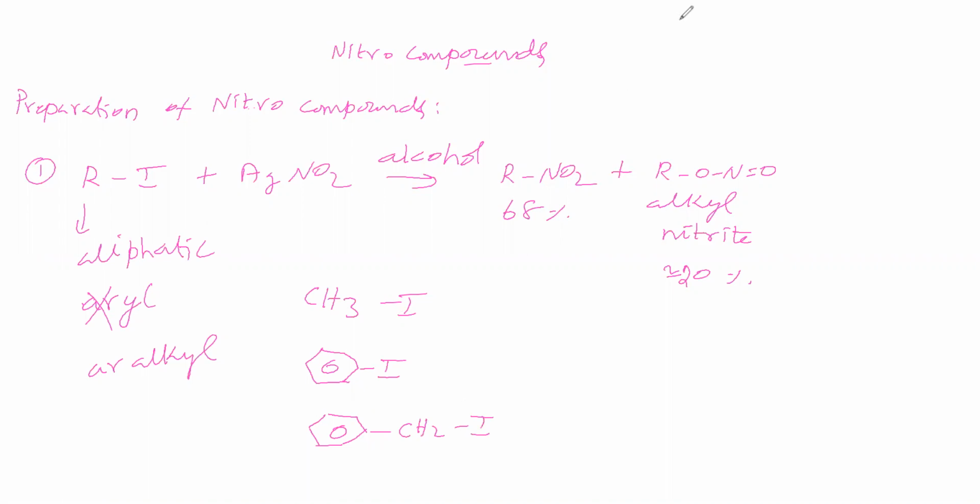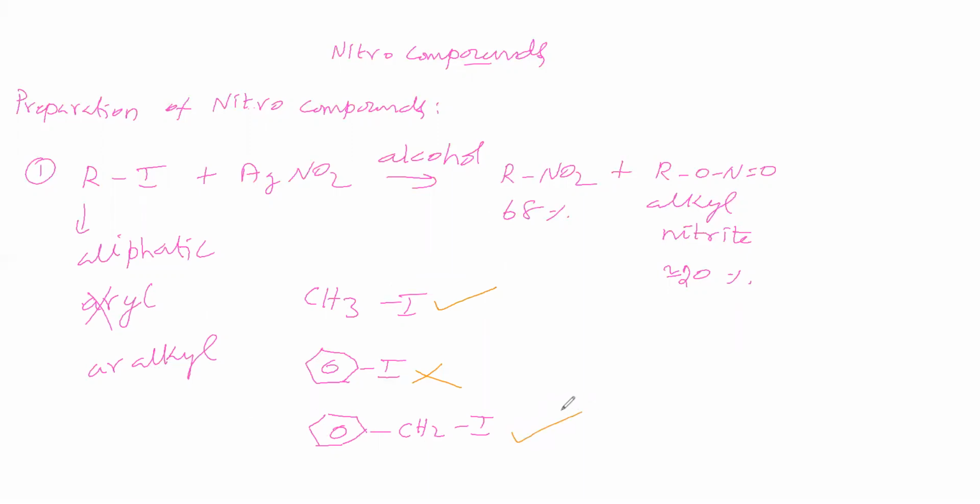Now, which can be present? This reaction is possible for alkyl halide, and this reaction is not possible for phenyl iodide. Iodobenzene, if we take, is not possible. For aryl halide it is not possible. For alkyl halide, that means benzyl halide, it is possible.